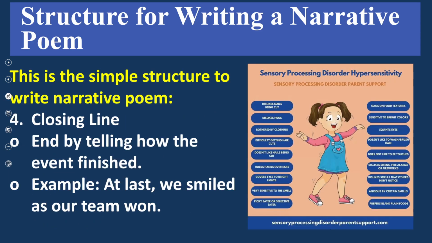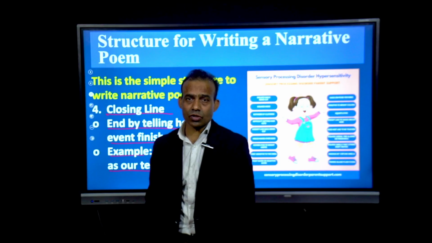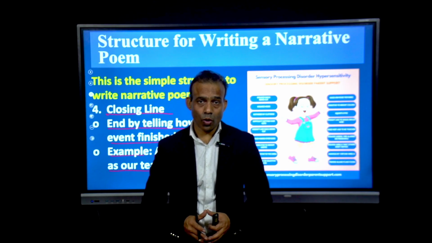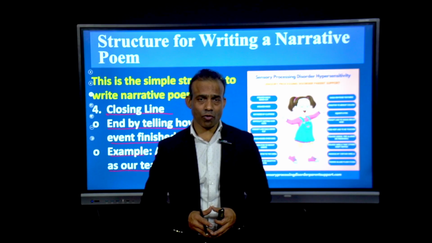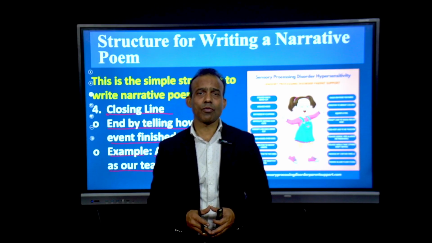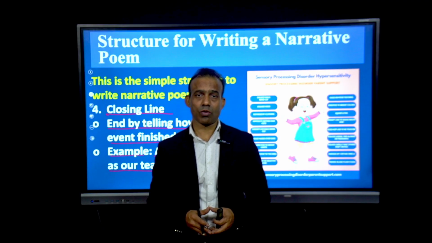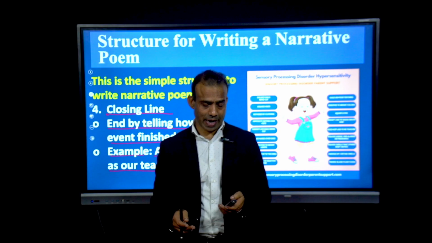Next one, closing line. Yes, there should be an ending, right? End by telling how the event finished. Yes, it is a must. Example, at last we smiled as our team won. This is the finishing line, this is the ending line. So dear students, we have discussed all the main points which are very important for writing a narrative poem. Now let's move to the next slide.